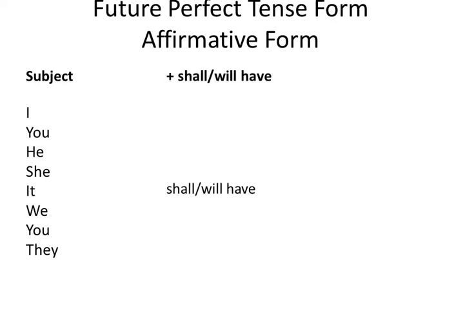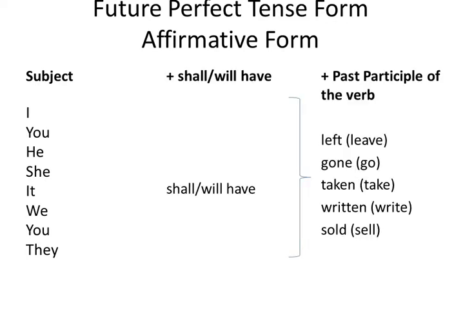Let's pay attention to the structure of the future perfect tense form in affirmative form. In order to make it, we use subject plus shall, will, have plus the past participle of any verb.